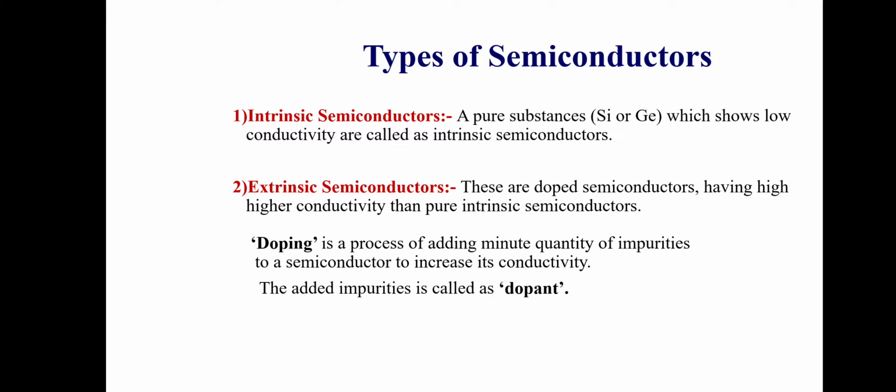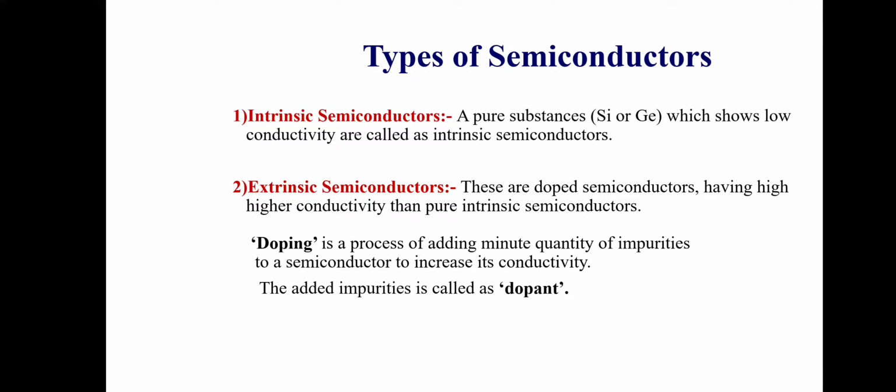Those are intrinsic semiconductors and extrinsic semiconductors. Intrinsic semiconductors are pure substances which show low conductivity. For example, silicon and germanium act as semiconductors even in the pure form, but they show low conductivity. Extrinsic semiconductors are semiconductors that are doped and show higher conductivity.